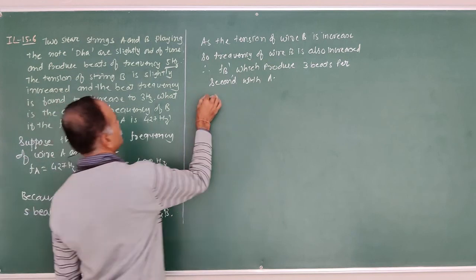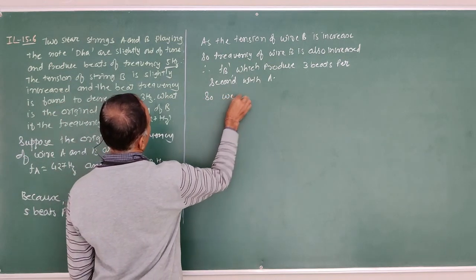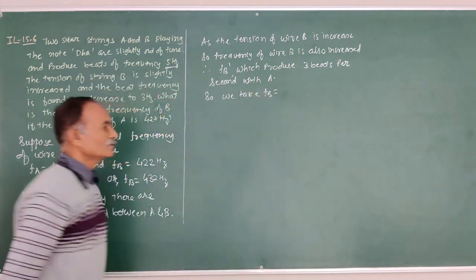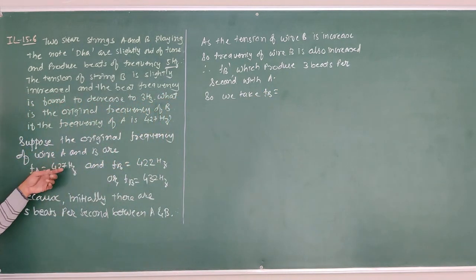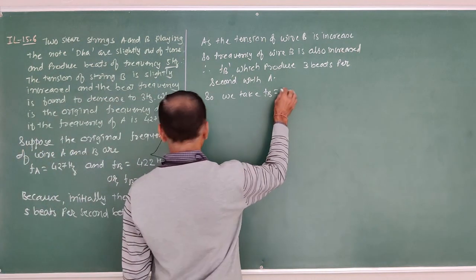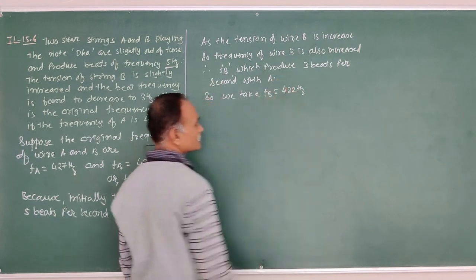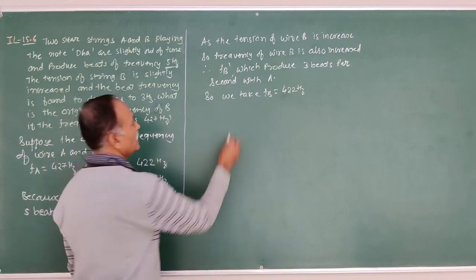So we can take FB dash equal to, here 427 is FA, as given. Now the difference for the beats produced per second is 3. Therefore, 427 minus 3, and already we have FB as 422 Hz.